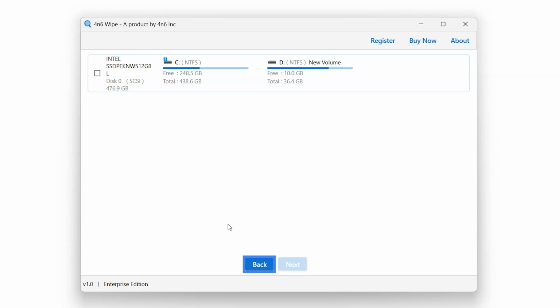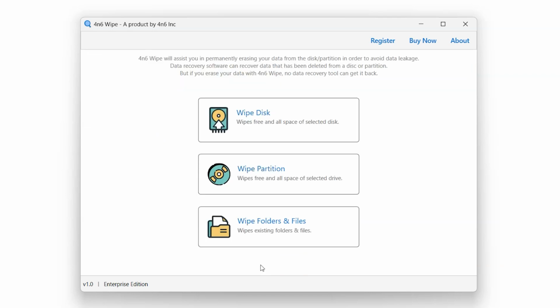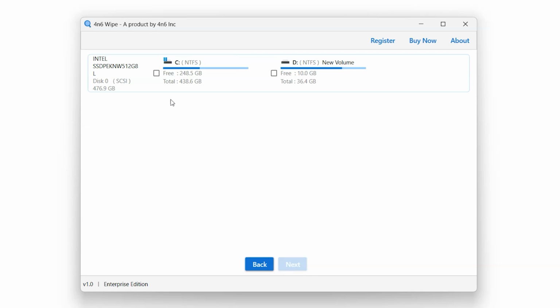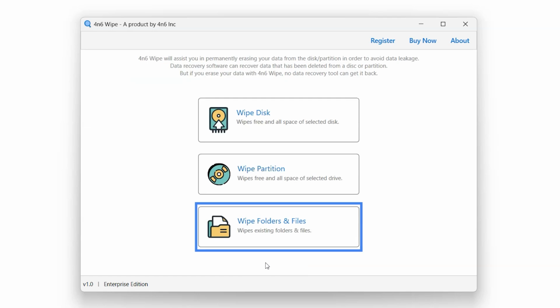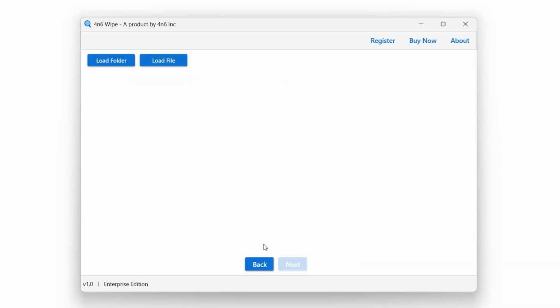Click on Back button to go back to the main page. Wipe partition option allows the user to wipe a particular partition of the disk. Wipe folders and files option allows the user to wipe the data of the selected folders or files. This option provides the user with dual options. To wipe data, user can select Load Folder option or Load File option as per their requirement.